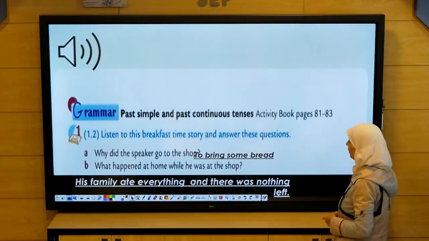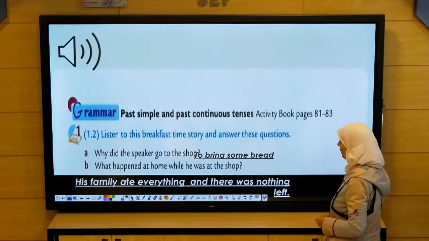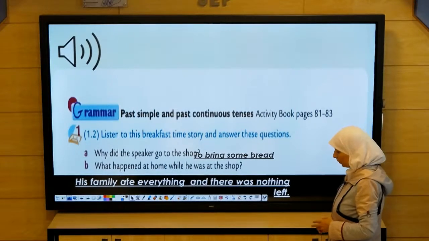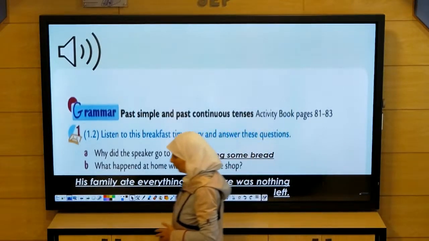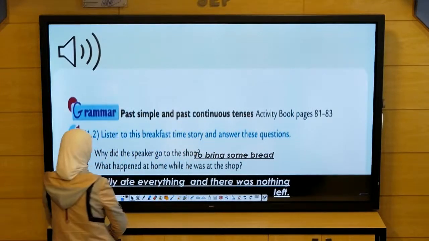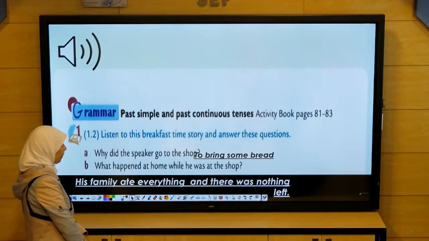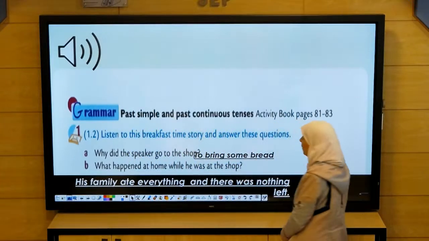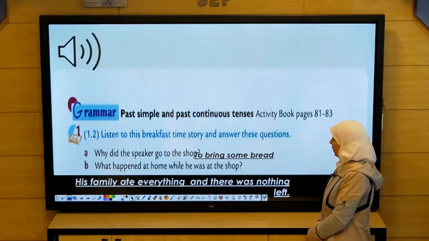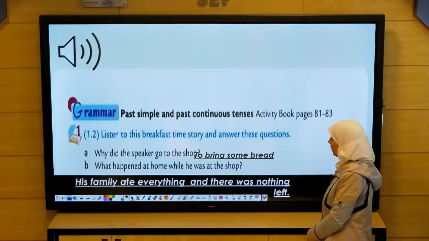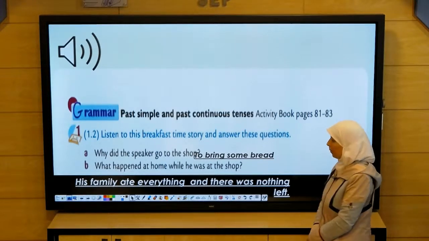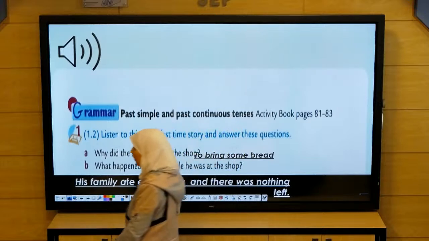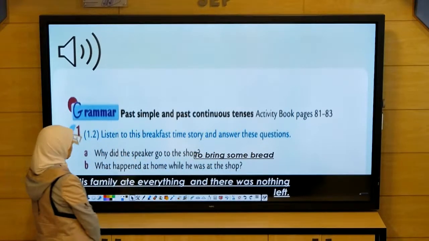1.2. Listen to this breakfast time story and answer these questions. Last week was a school holiday, so I woke up late every day. This morning, when I got up, my parents and my brothers and sisters were having breakfast. My mother and father were talking, and my brothers and sisters were drinking tea and eating bread and cheese. My mother made me some tea. "There's no bread left," my mum said. "Can you go to the shop to get some?" "Sure, Mum," I said, and ran out of the house. I was hungry. I bought the last loaf of bread in the shop, paid and left.